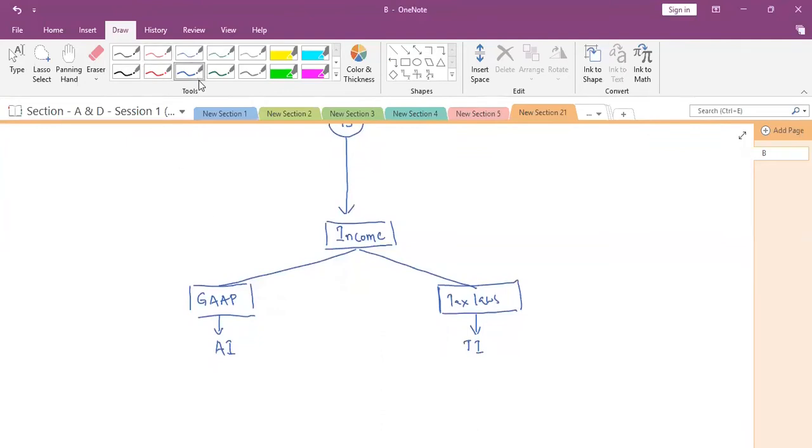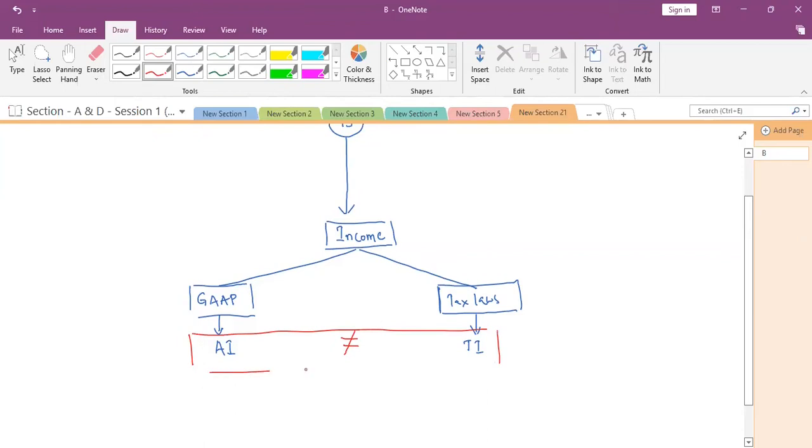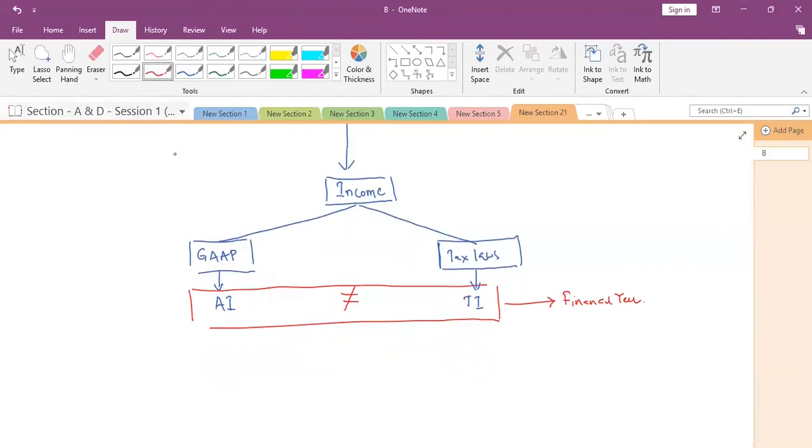So in general, accounting income generally shows differences from the taxable income. In 99% of cases, these are not equal for a particular financial year. And the reasons for them not being equal, there are two types.